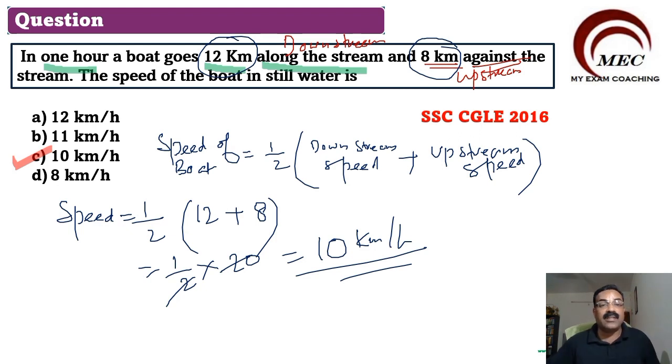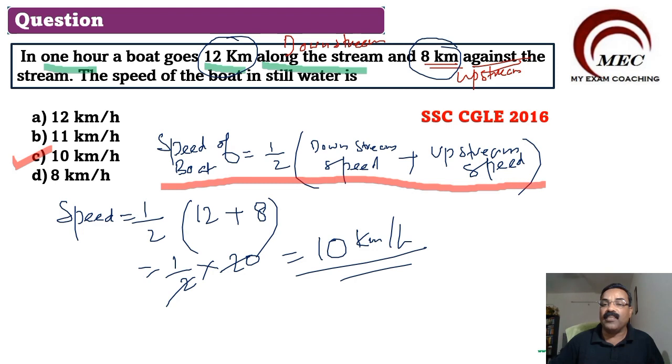So this concept is very, very clear to you. This formula is very important for you. Speed of boat is equal to half into downstream speed plus upstream speed. What is downstream? Downstream is when the boat goes along with the water, along with the stream, and upstream is when it goes against the water. Upstream and downstream is very important, and we have already uploaded videos on this concept. Kindly watch those videos and they will be very useful for you.